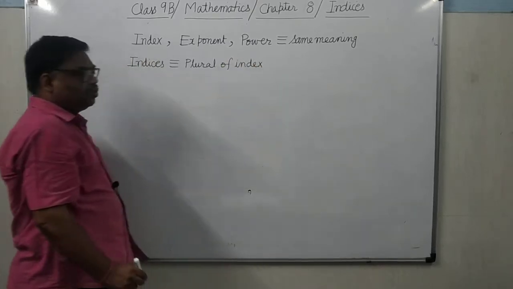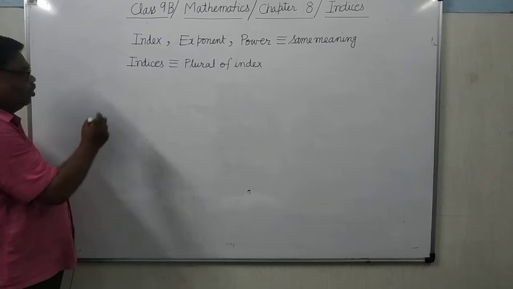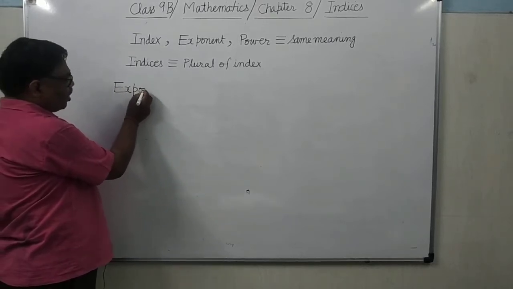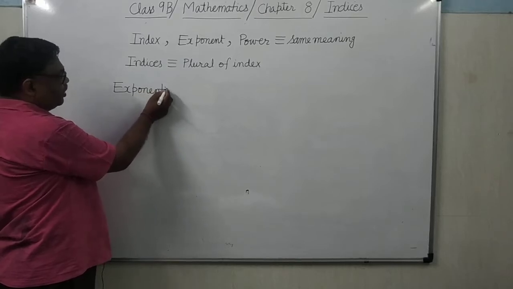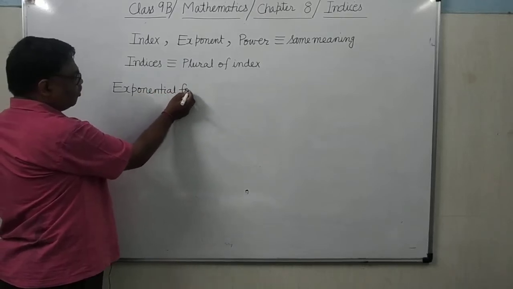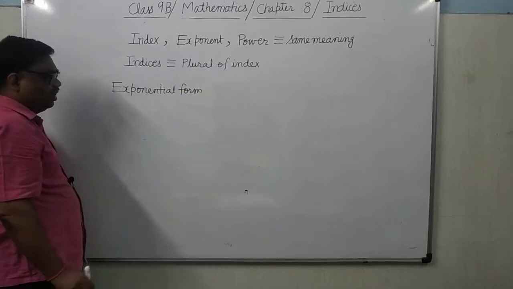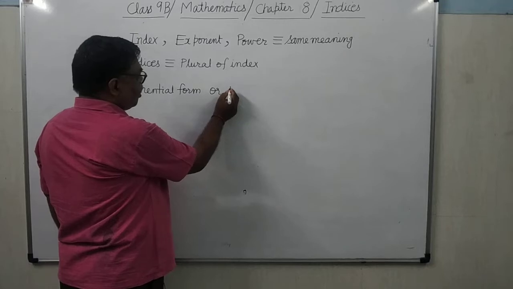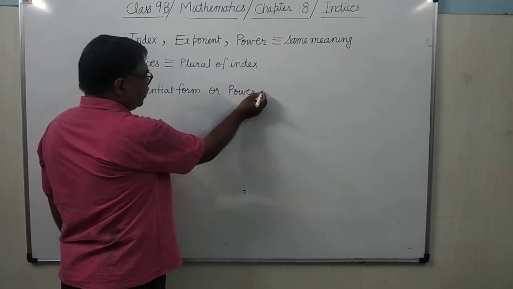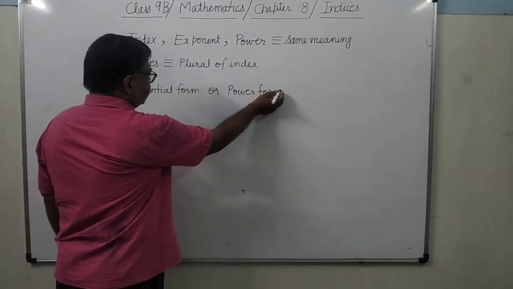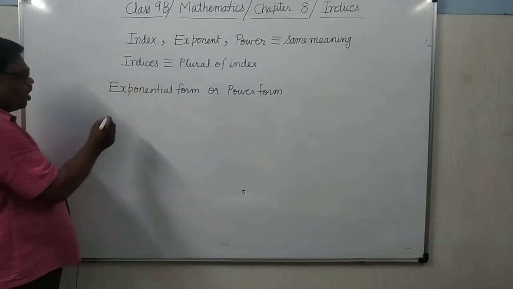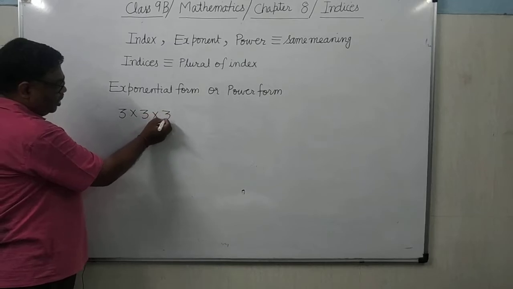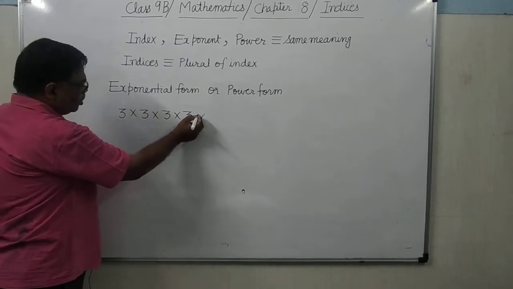Now today I am going to explain to you about exponential form. Exponential form means power form. So you can see here, suppose you are writing 3 into 3 into 3 into 3 into 3.